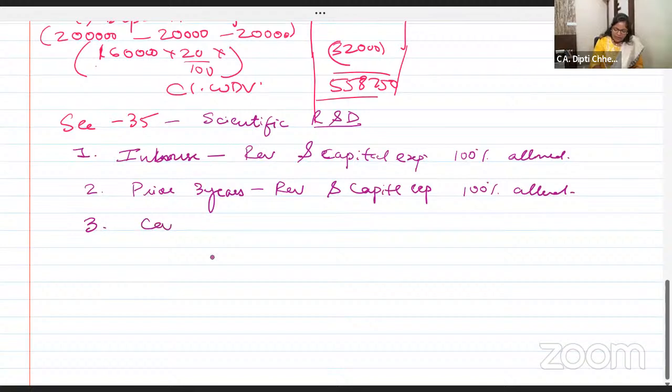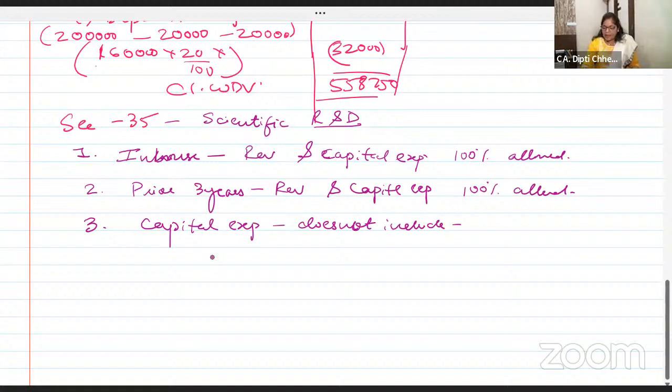Third point, very important, is capital expenditure does not include land.